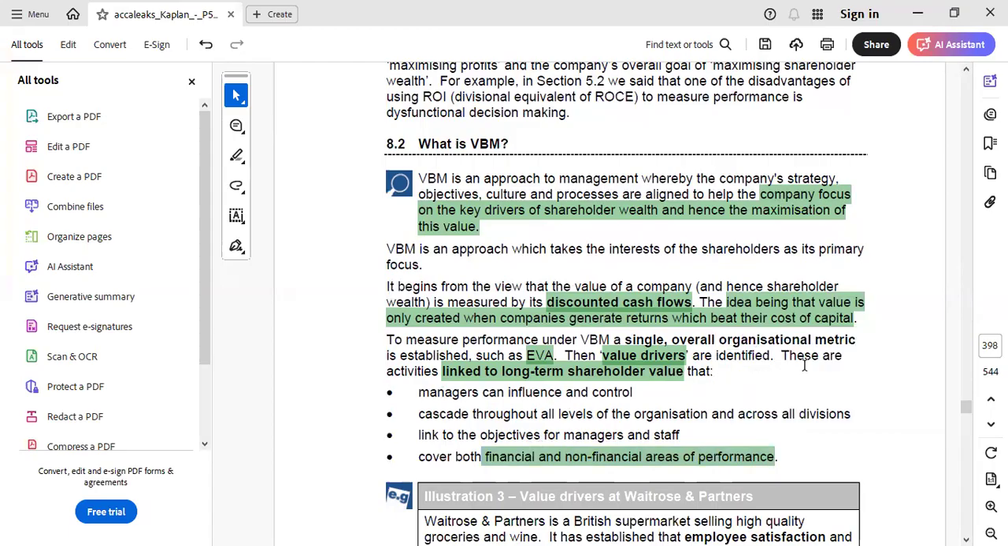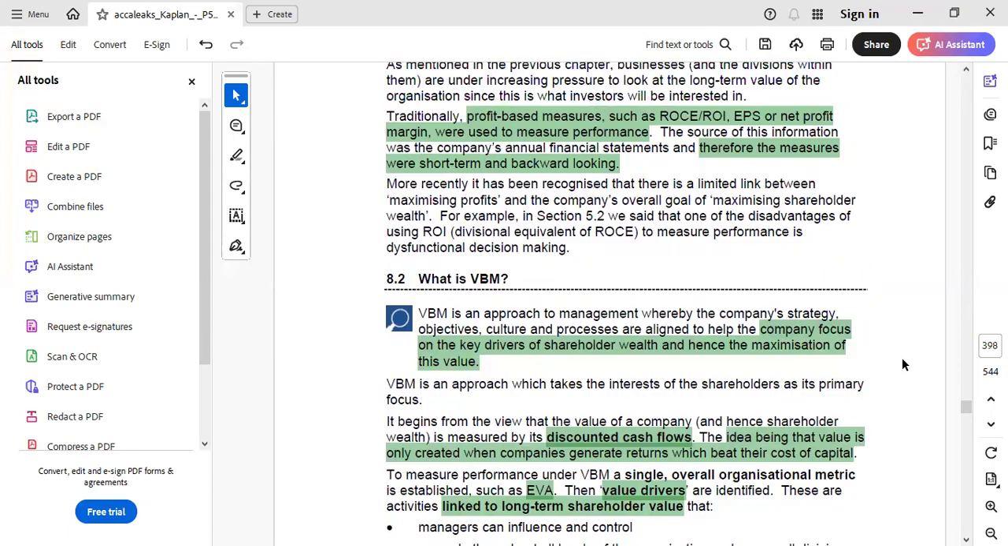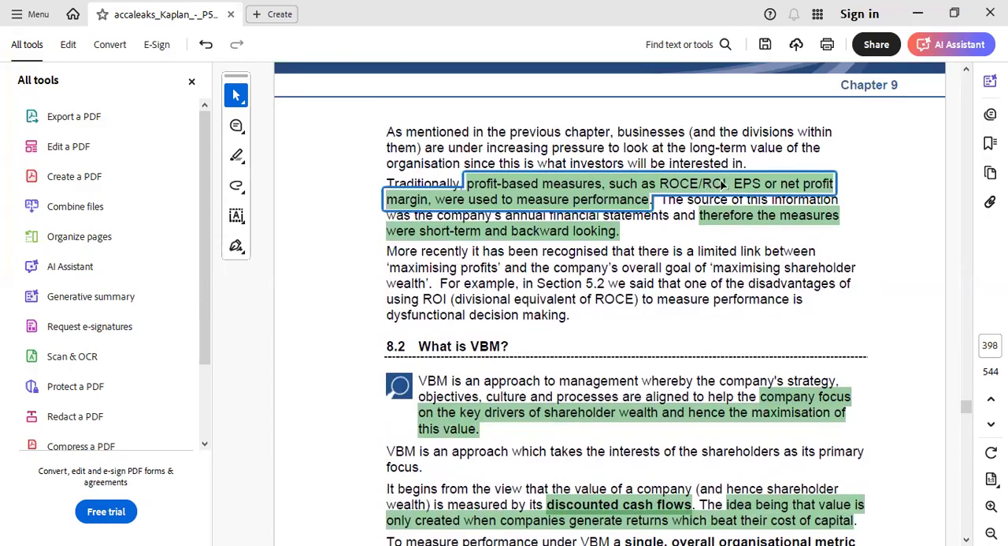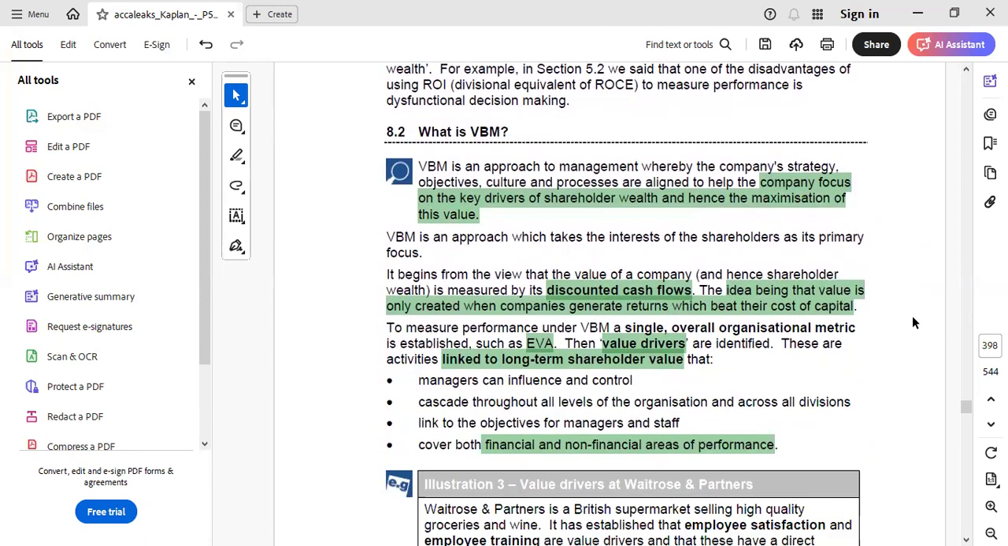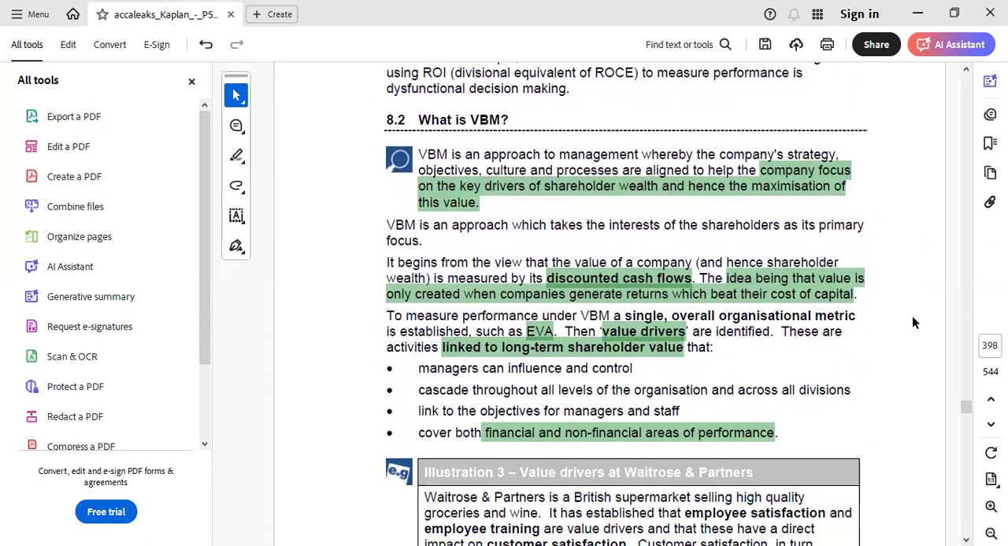We all know that traditional performance measures, for example ROCE, ROI, EPS, or gross profit margin, are criticized for mainly focusing on the financial aspects of the organization, and for not paying due attention to the non-financial areas. But VBM is a concept which has a mix of both financial and non-financial areas, and it also gives due importance to both internal and external factors.